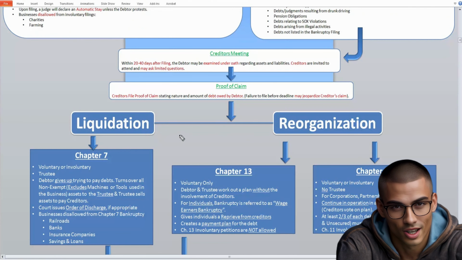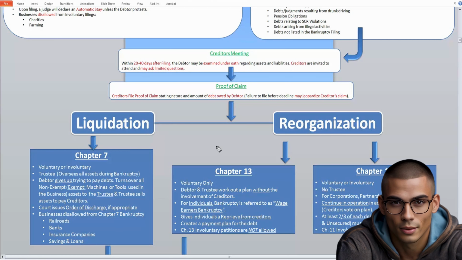So now let's take a look at the different kinds of bankruptcy. We have a liquidation and we have a reorganization. Under a reorganization, you just come up with a plan to pay all of your creditors that works to your satisfaction and their satisfaction. Under a liquidation, there's no plan. This is a complete liquidation. You sell all of your assets and you pay the creditors whatever you can get for those assets. So let's take a look at each of these.